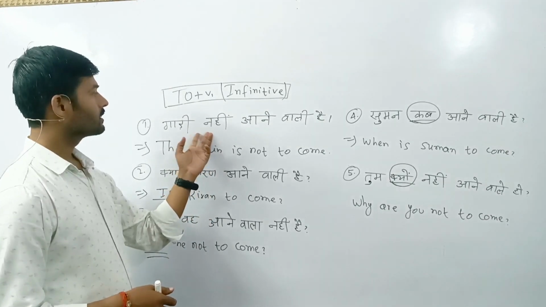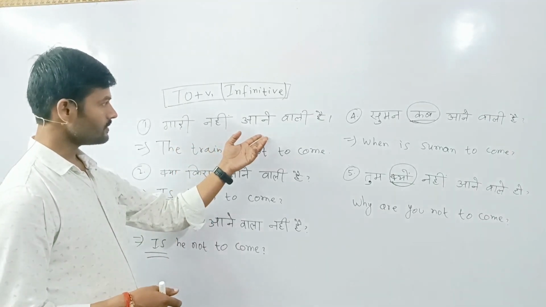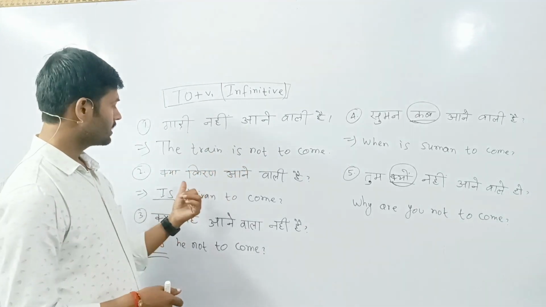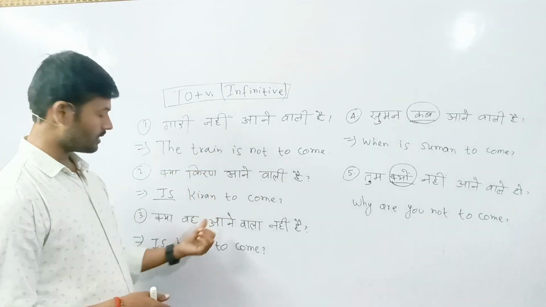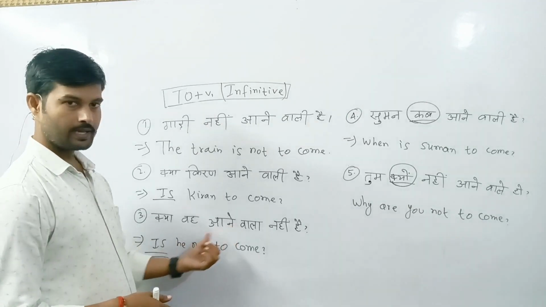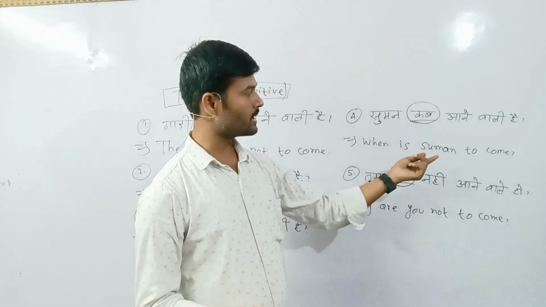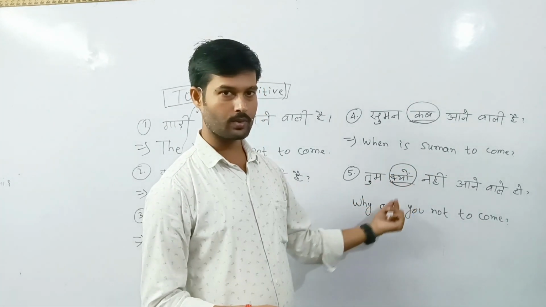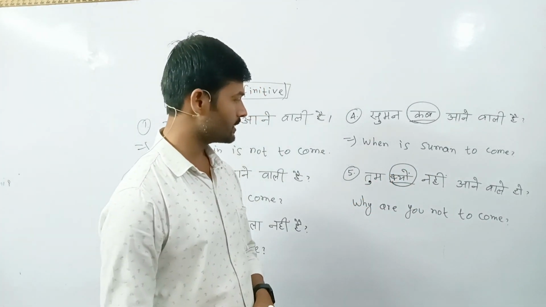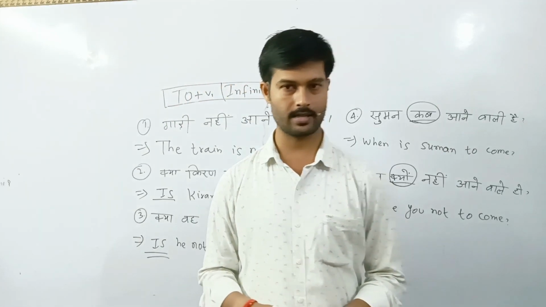Remember, गाड़ी नहीं आने वाली है. The train is not to come. क्या किरण आने वाली है? Is Kiran to come? क्या वह आने वाला नहीं है? Is he not to come? सुमन कब आने वाली है? When is Suman to come? तुम क्यों नहीं आने वाले? Why are you not to come? This is the last sentence. Okay.